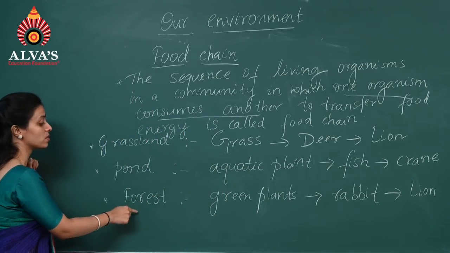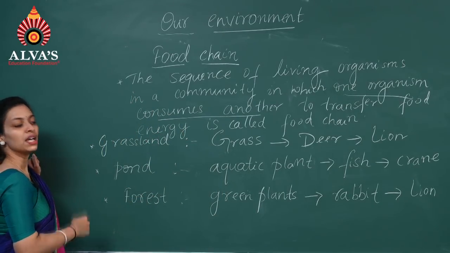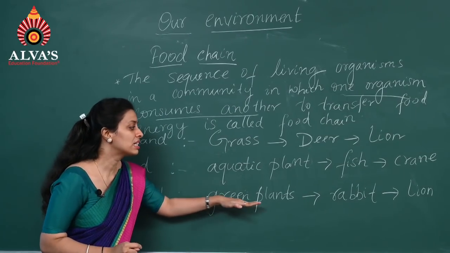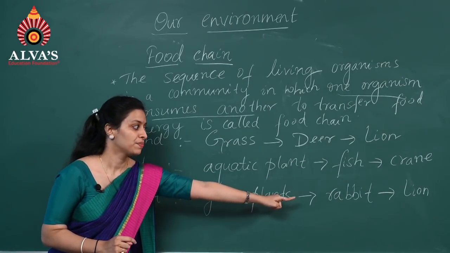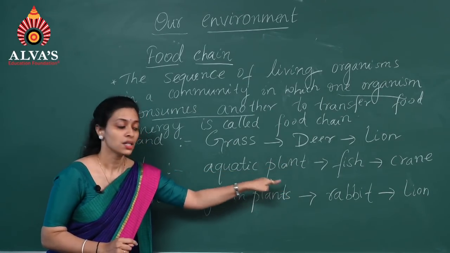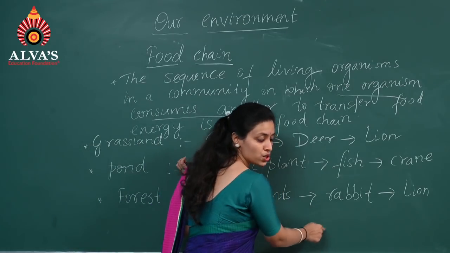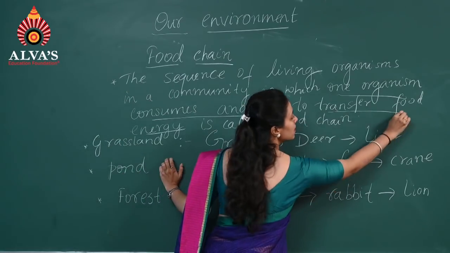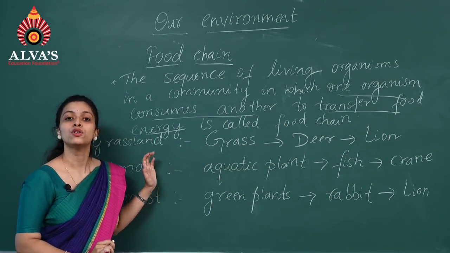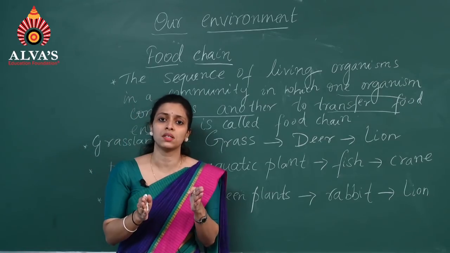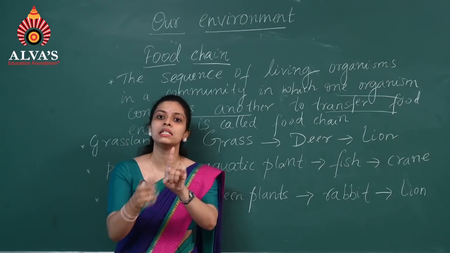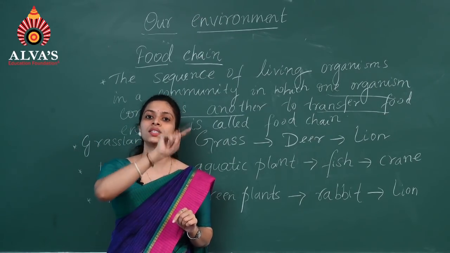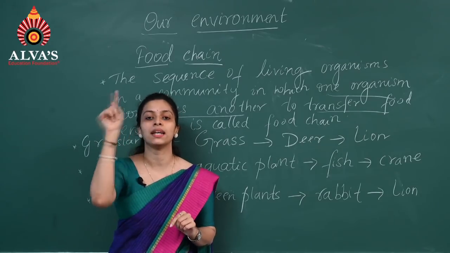And next there is one more ecosystem, that is forest ecosystem. In forest ecosystem, you can find a lot of green plants, trees. So these green plants are eaten by the rabbit, and lion eats the rabbit. So again here you can see a chain which is unidirectional, and transfer of food energy is taking place in these examples. This is about food chain. Just remember one concept in food chain, that is one organism eating another organism, and because of this eating process, the food energy is transferred from one level to another level.